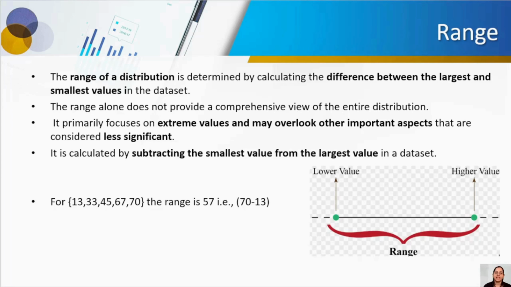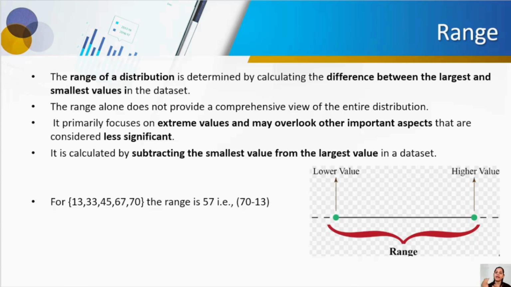Range of a distribution is the difference between the largest and smallest values in a data set. This is one more example. However, the range cannot always give you the complete view of the entire distribution, because sometimes in a data set there are a few outlier values.